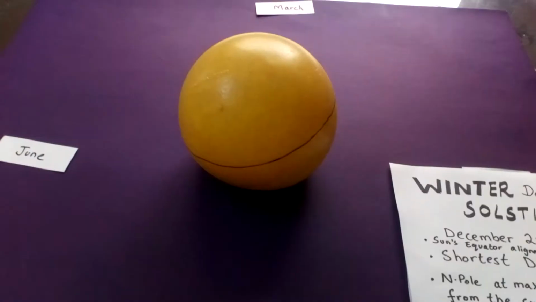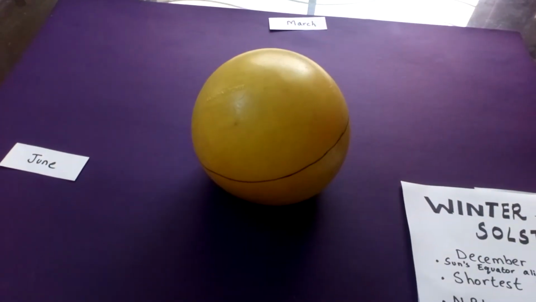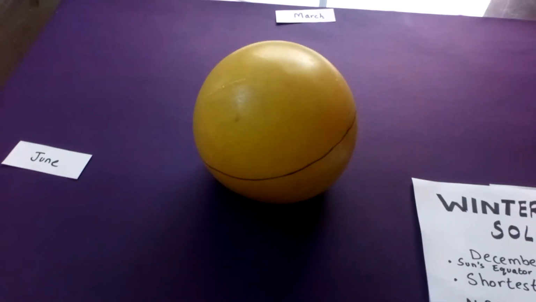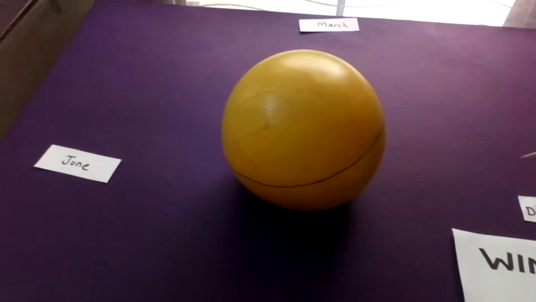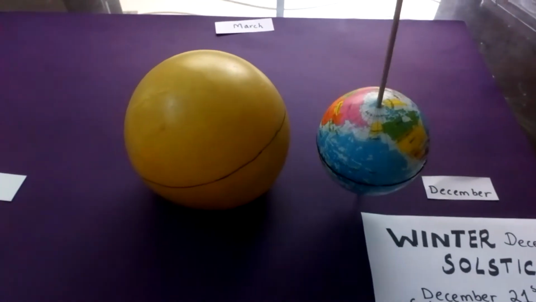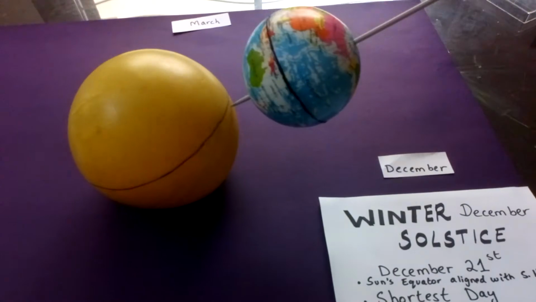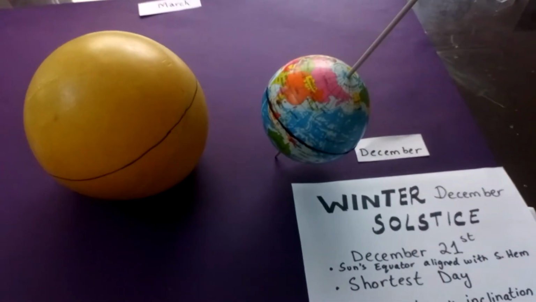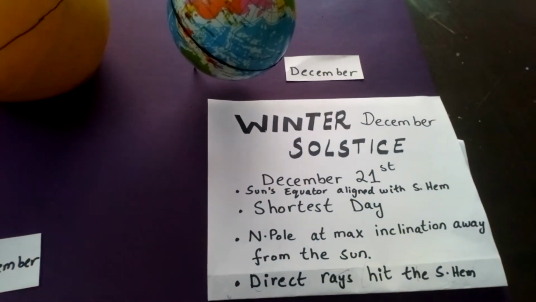So let's try to understand seasons. This is part 2 of the video to understand seasons. So when it's December, the Earth's North Pole is tilted at a maximum inclination from the Sun. And this is known as the winter or the December solstice.